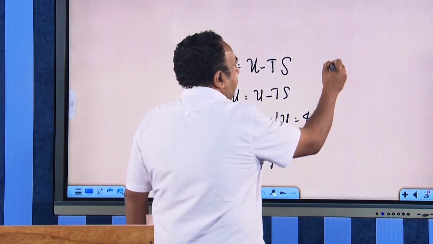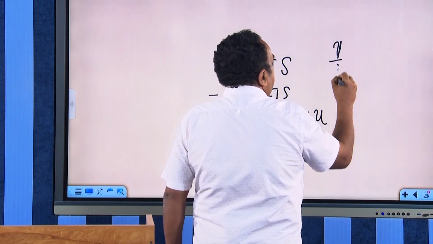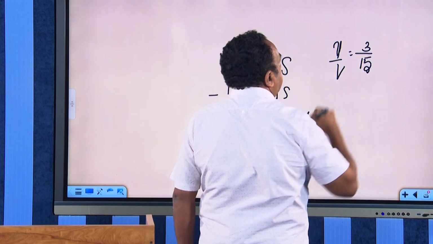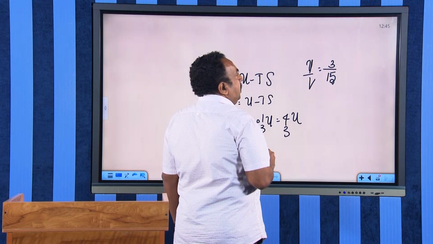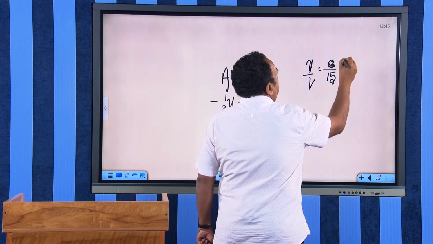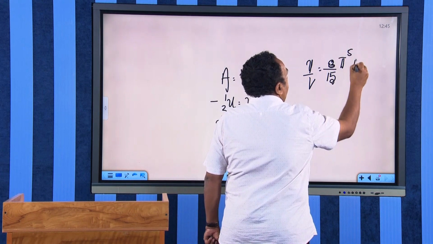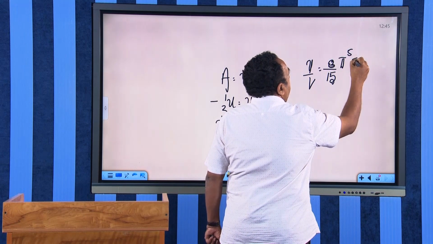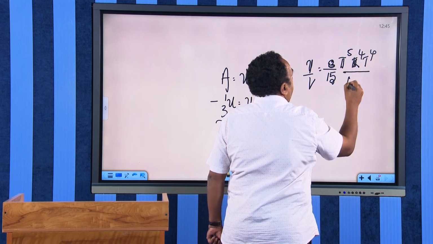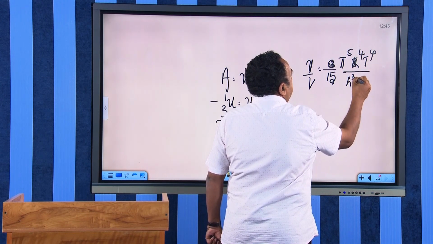And what is U by V? U by V is equal to 8 by 15, pi raised to 5, k raised to 4, T raised to 4 divided by h cube c cube.